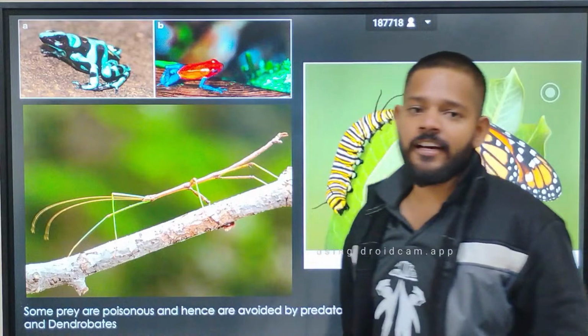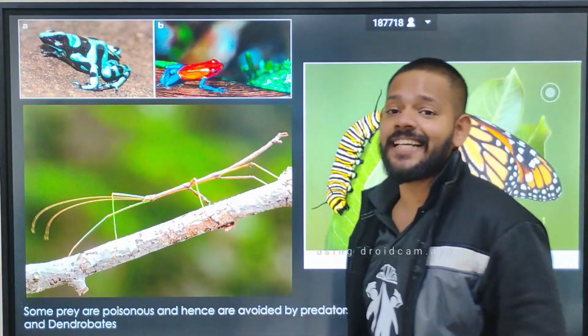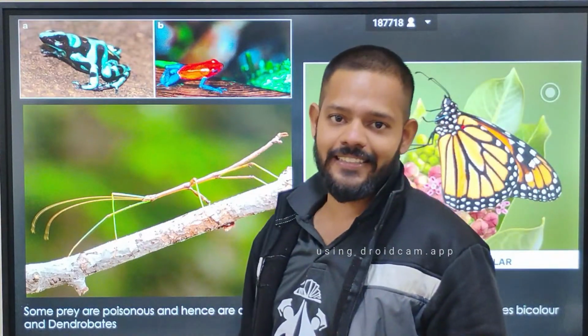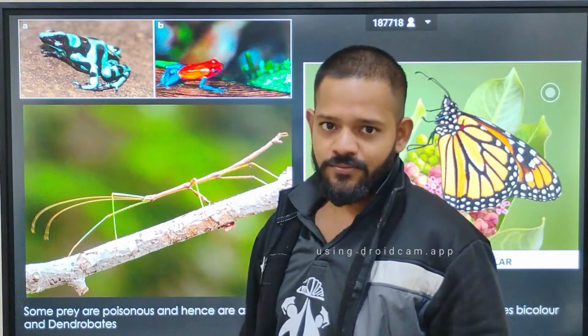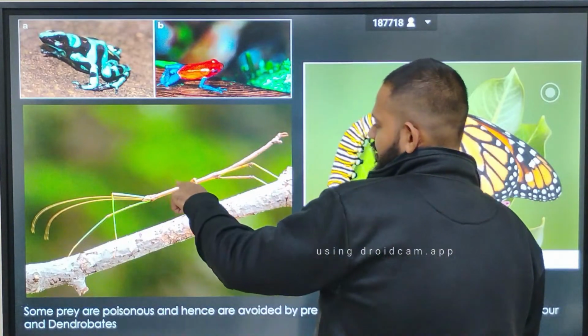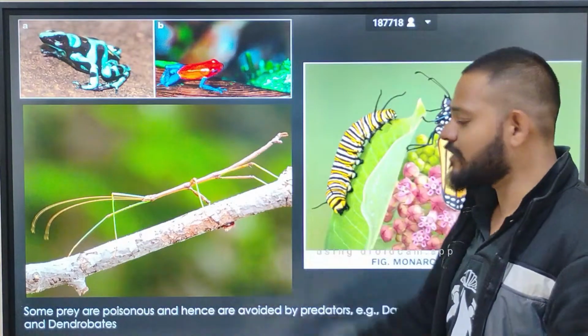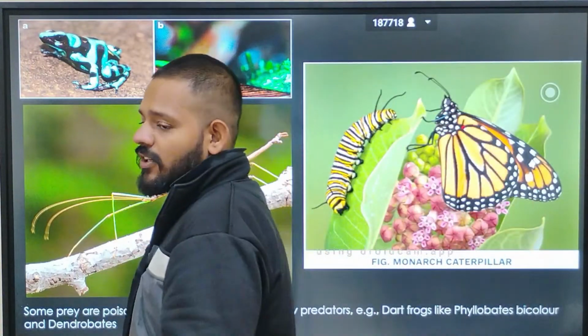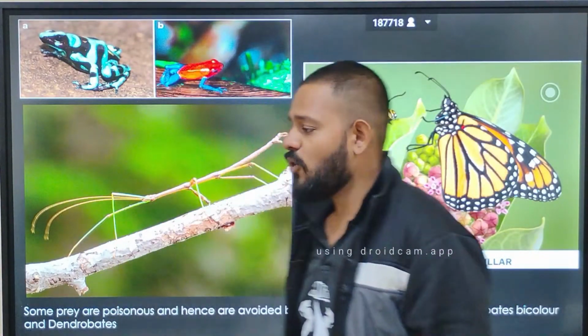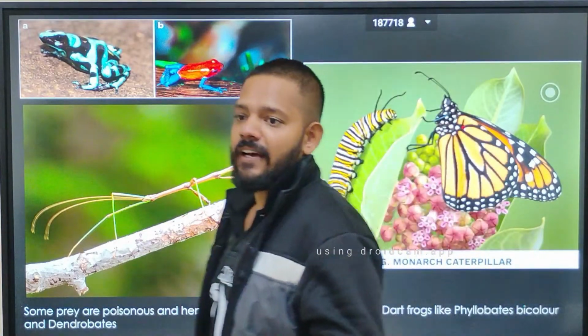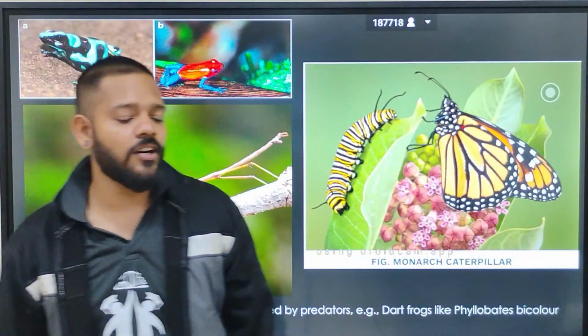This is again one example of camouflage, the stick insect. It looks like a stick. You cannot distinguish which one is the stick, either this or this. This is the insect and this is the stick. So it sits on the stick and looks just like a stick. Camouflage.